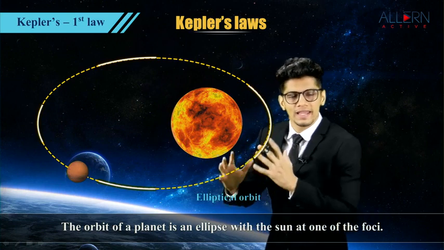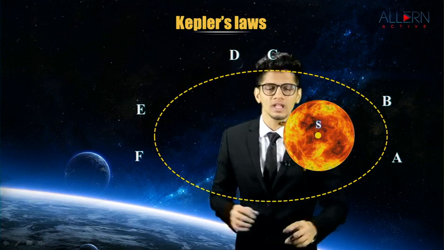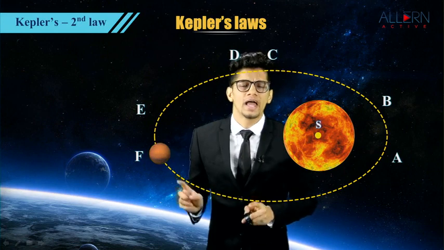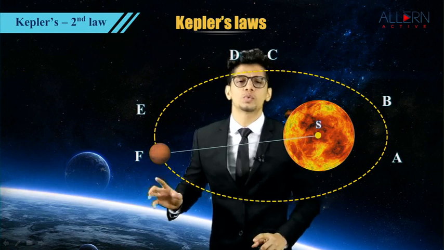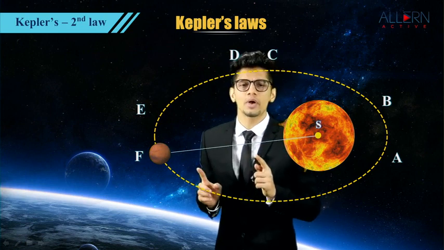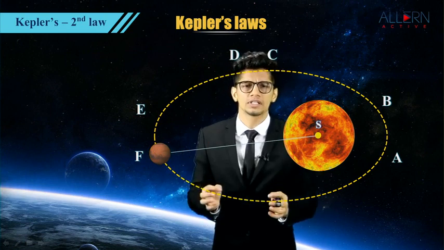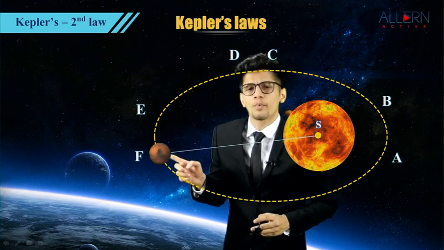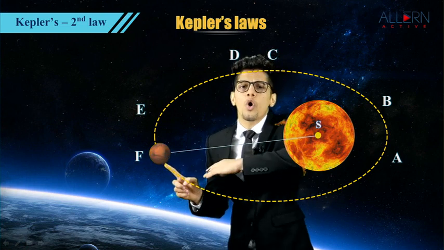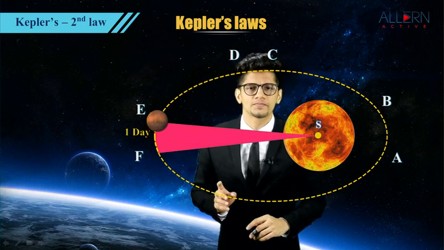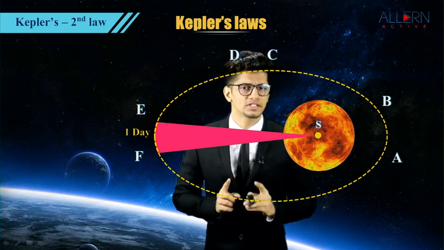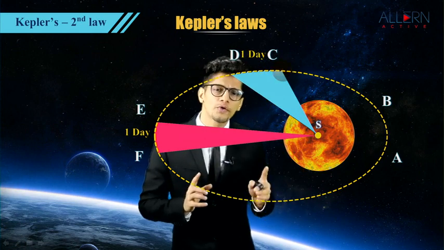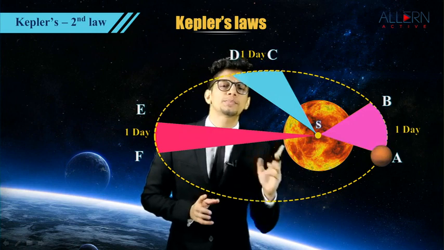Using his first law, he had the diagram in front of him. Using the first law, he postulated the second law. How did he do that? He knew that whenever we have a planet at any point, and if we draw a straight line from the sun towards the planet, we have this straight line joining the planet and the sun. So remember this, a straight line joining the planet and the sun. When this planet moves from point F to point E, obviously this straight line will also sweep a certain amount of area. Similarly, from point D to point C, it will also sweep a certain amount of area, and also from points B to A.